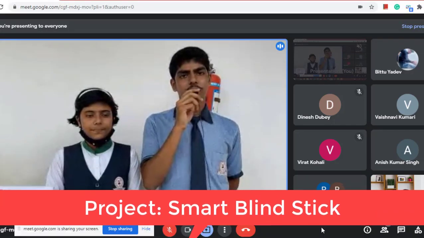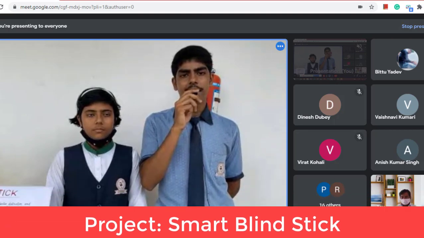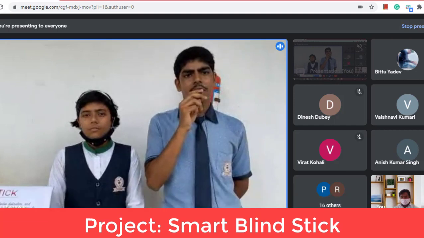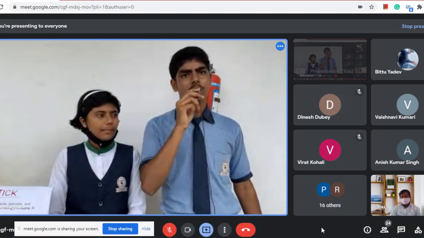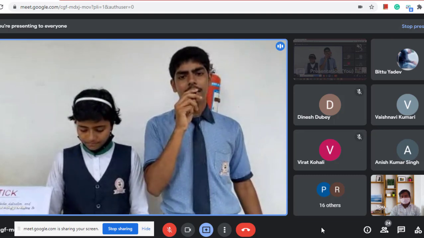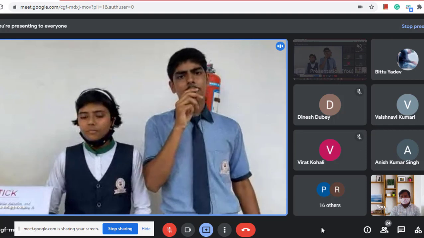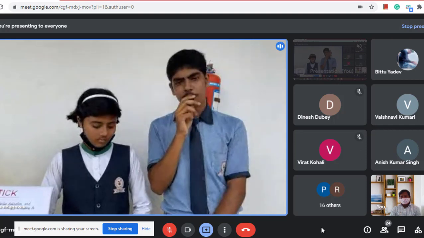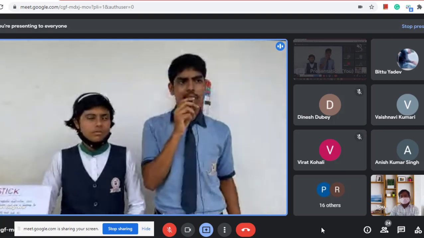First of all, I would like to tell you what this Smart Blind Stick means. This Smart Blind Stick is very useful for a blind person. If a blind person is holding this smart stick and traveling from one place to another, and some object comes in front of this stick, then the buzzer starts buzzing.